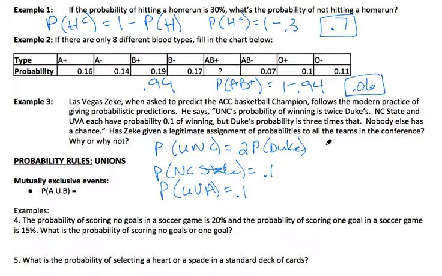And then the probability of Duke winning is 3 times that. So the probability of Duke winning is 0.3. Okay, so we go back here, and the probability of UNC winning is 0.6.